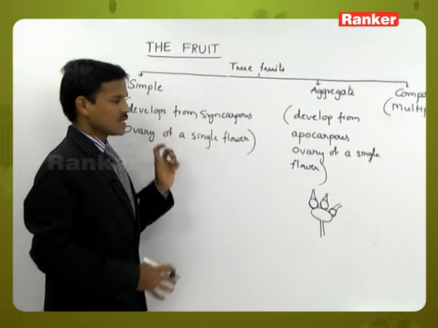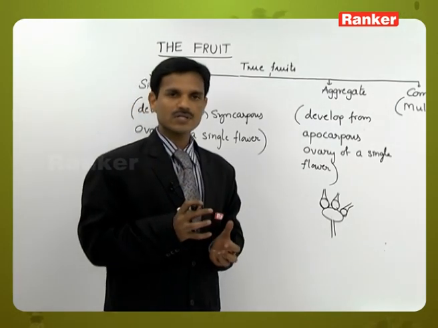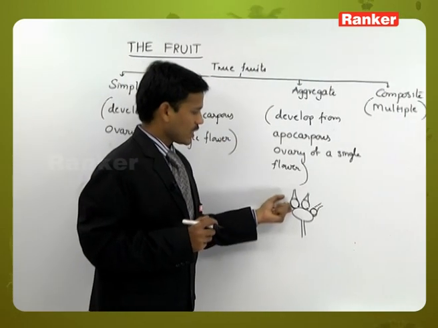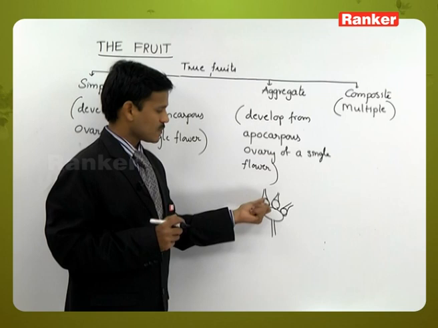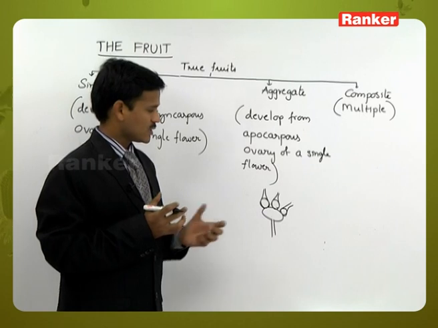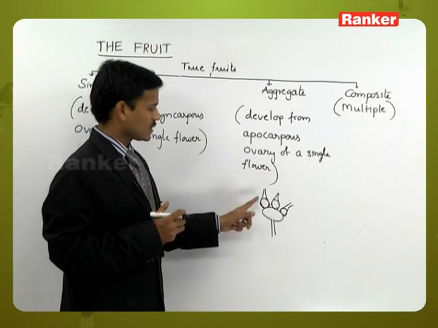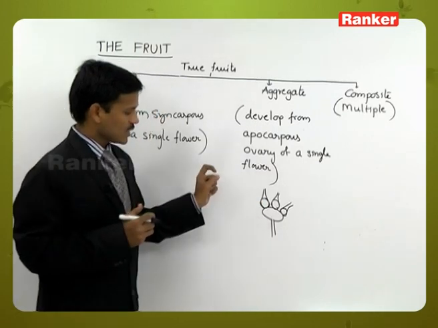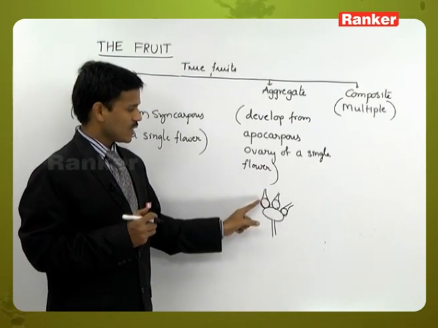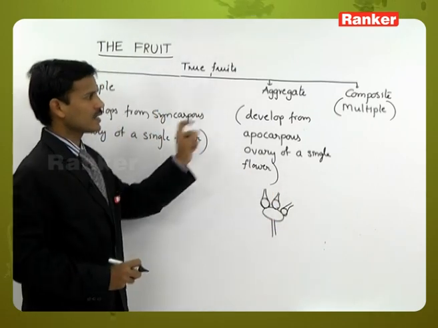Here, simple fruits develop from the syncarpous ovary of a single flower. All the carpels are fused, forming a single fruit. But in aggregate fruits, each and every carpel develops into small fruitlets. All these fruitlets are present together, but not fused. So they are aggregated, like in custard apple. You know custard apple, the single one-seeded fruits are present, small fruitlets. They are developing from one ovary. So this type of small fruitlets are aggregated in the aggregate fruits.